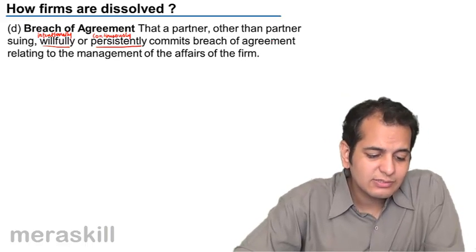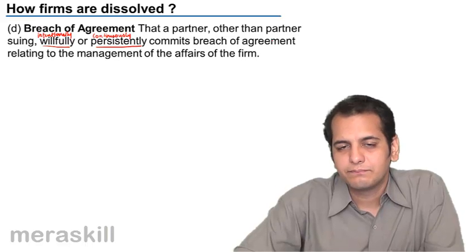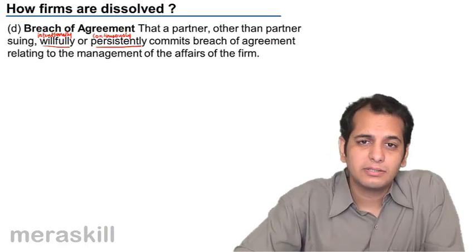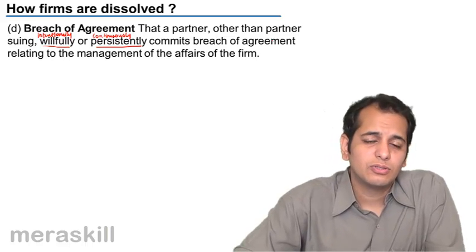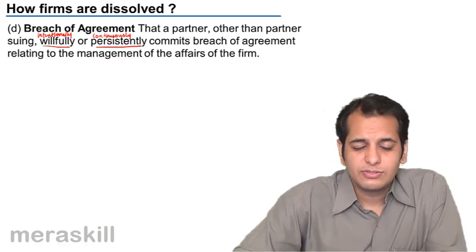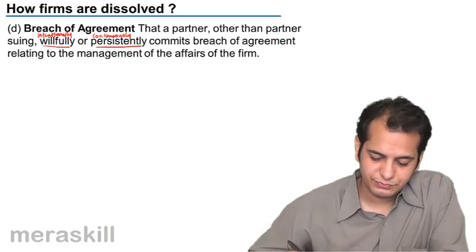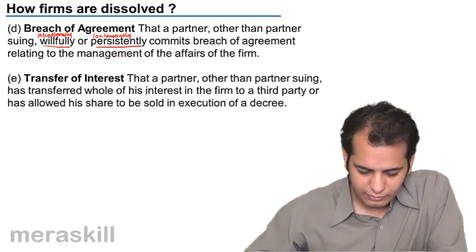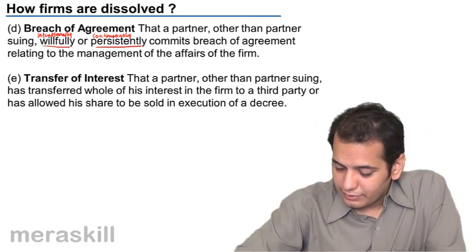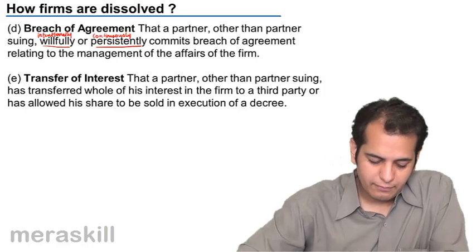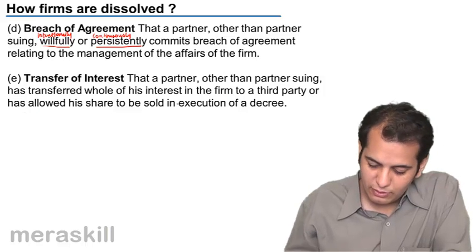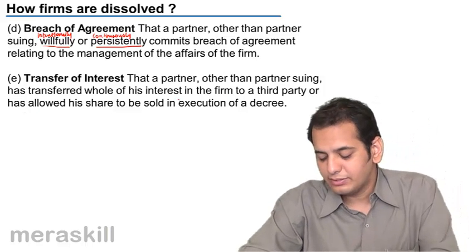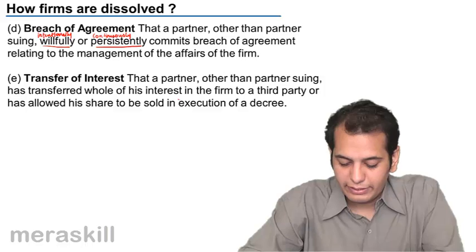He is consistently, continuously breaching the partnership agreement. So the firm may be dissolved. The court may take it as a valid ground for dissolution. Next, transfer of interest. Has transferred whole of his interest in the firm to a third party or has allowed his share to be sold in execution of a decree.